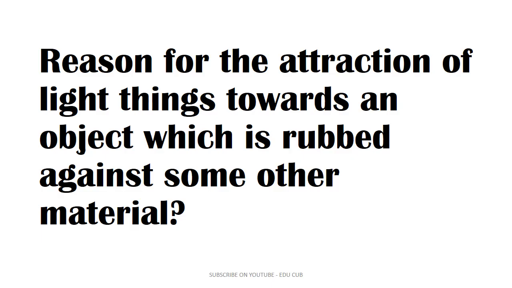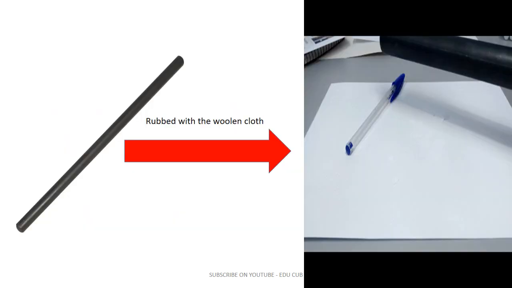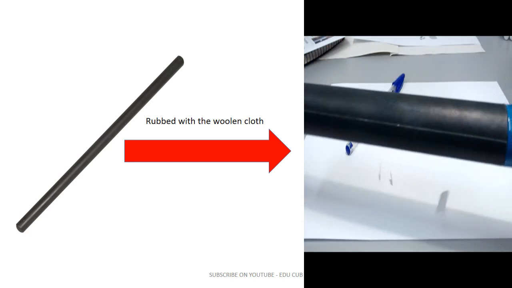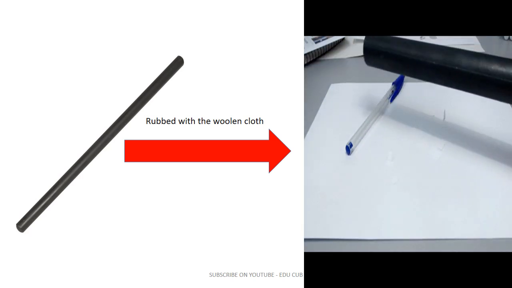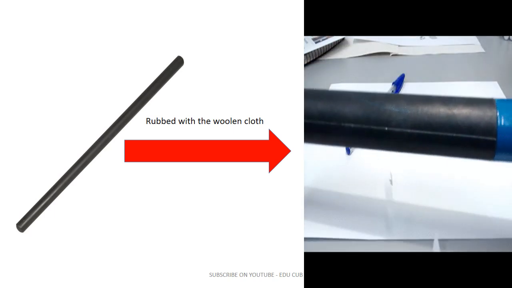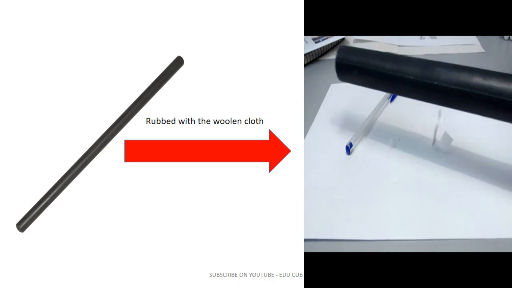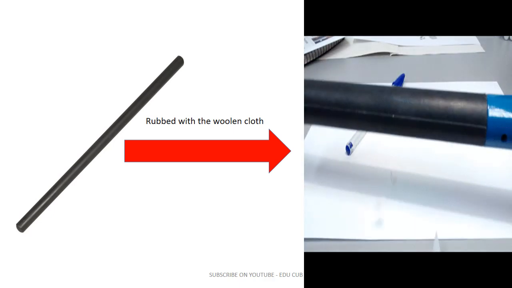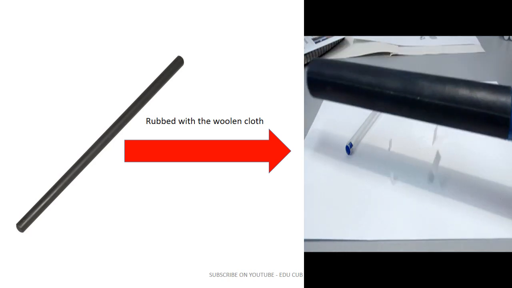Do you know the reason for the attraction of light things towards an object which is rubbed against some other material? Let's find out the reason. I have taken the woolen cloth and the ebonite rod. Then I have rubbed the woolen cloth with the ebonite rod. After that, can you see the pieces of paper are attracted to the ebonite rod?